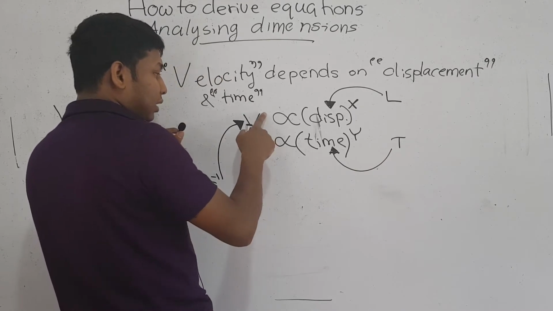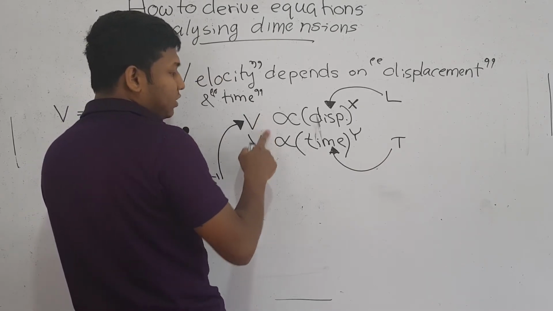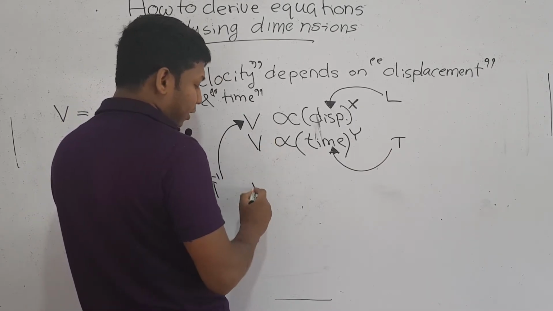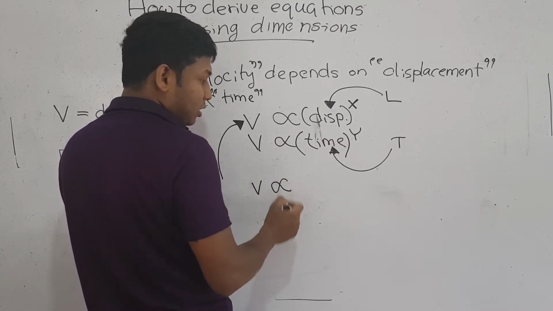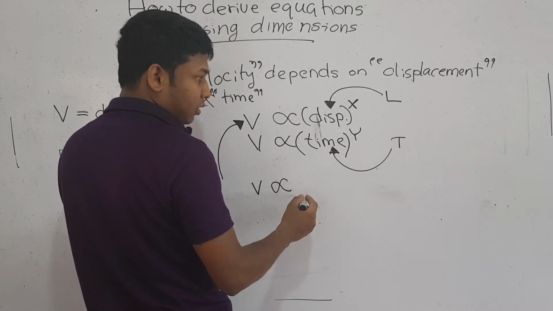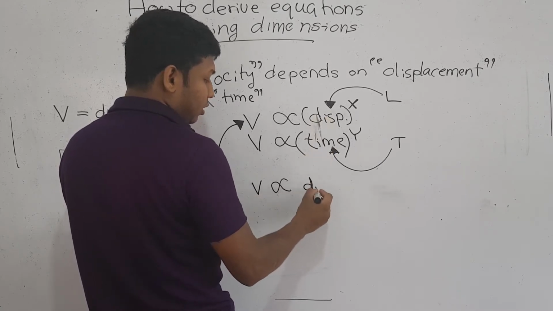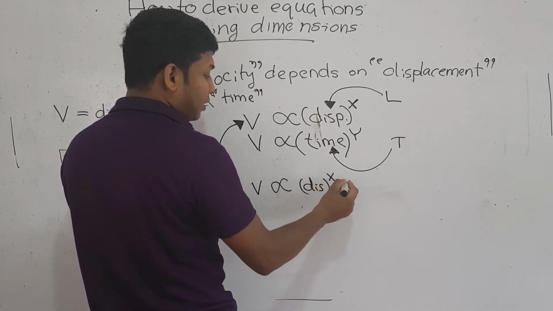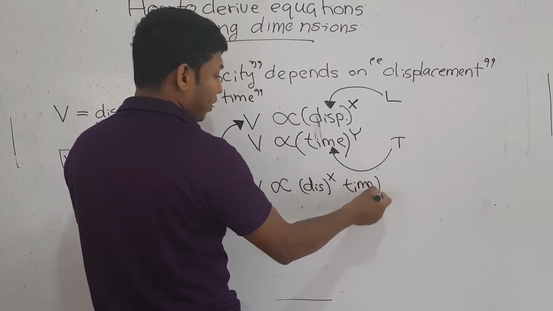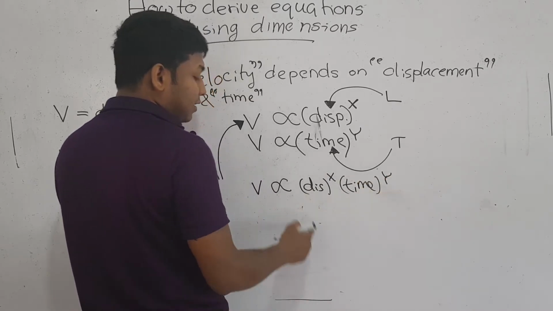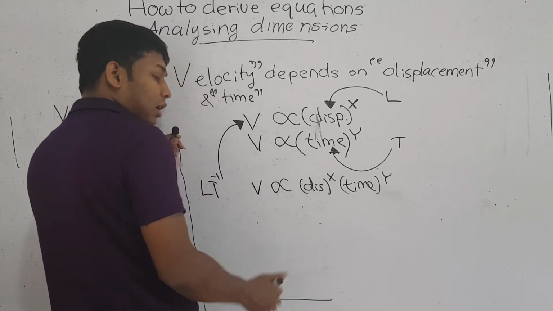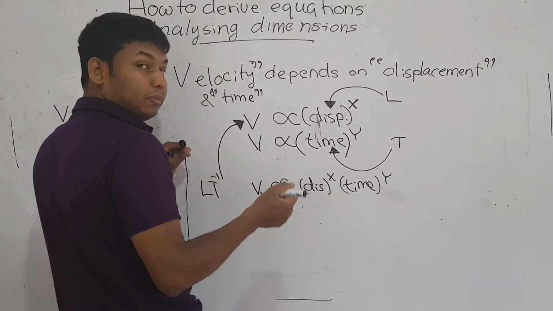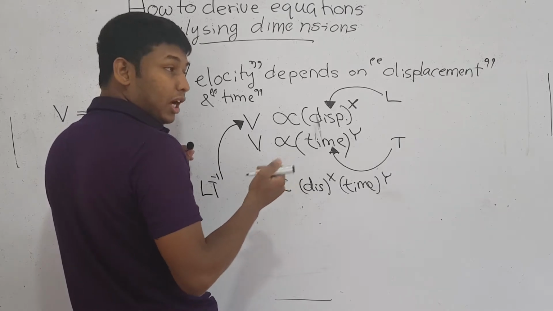So we can make these into one equation and write velocity proportional to displacement to the power x, time to the power y. Instead of writing these words, now I am substituting the dimensions of each.